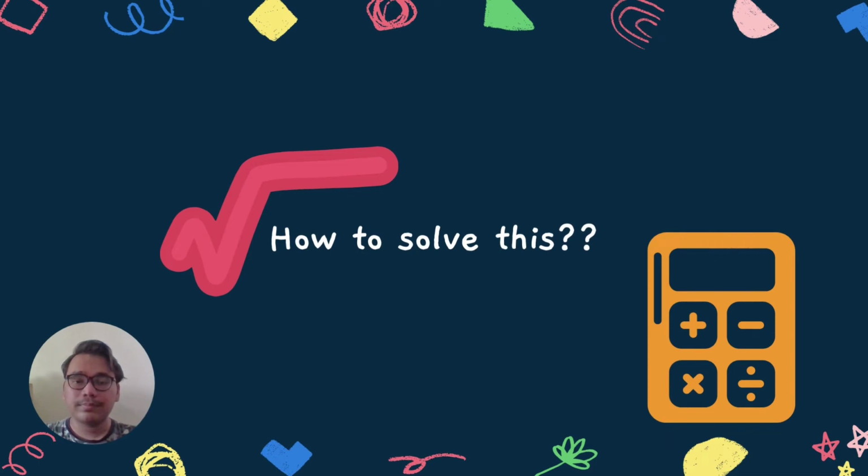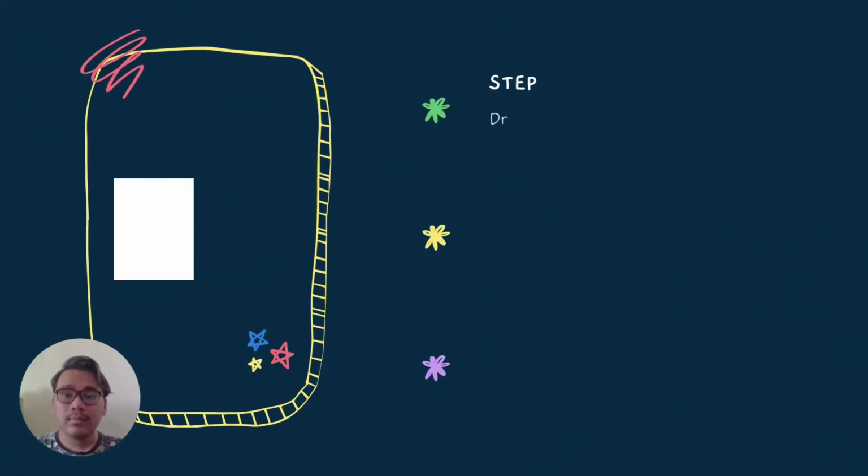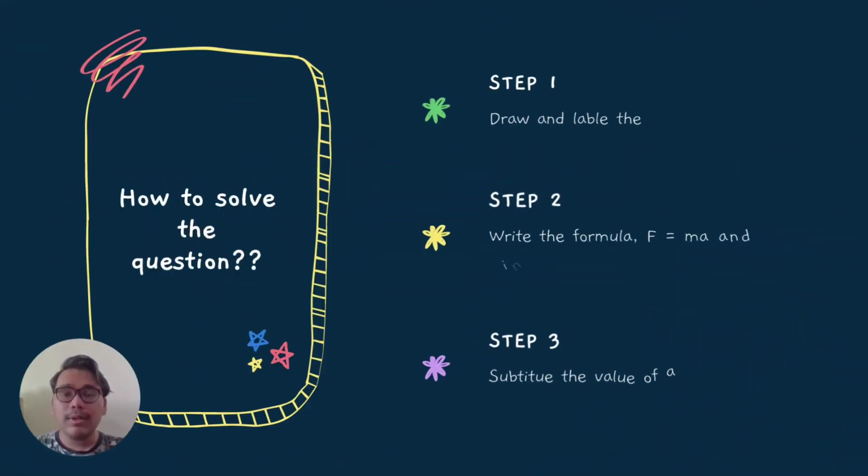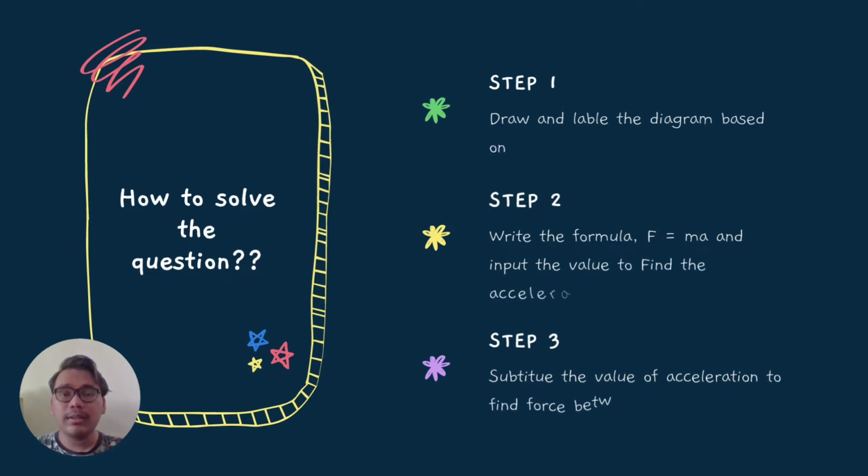How to solve this question? The question can be solved by using 3 steps. Step number 1, draw and label the diagram based on the problem statement. Step 2, write the formula F equals ma and input the values to find the acceleration for the system. Step 3, substitute the value of acceleration to find the force between the car and the caravan.